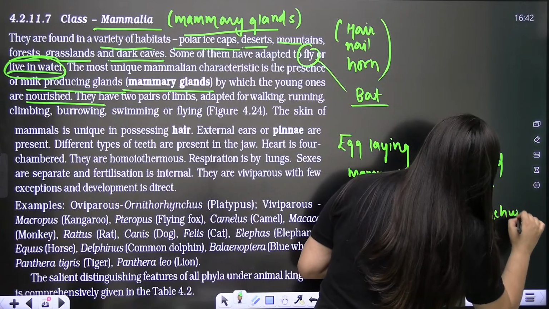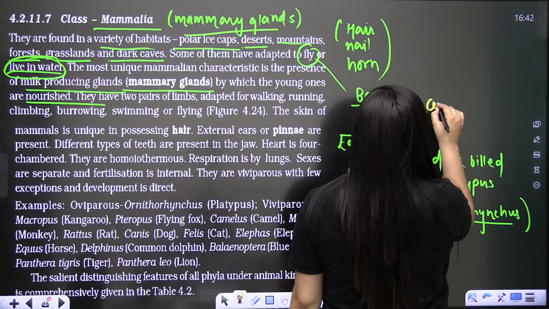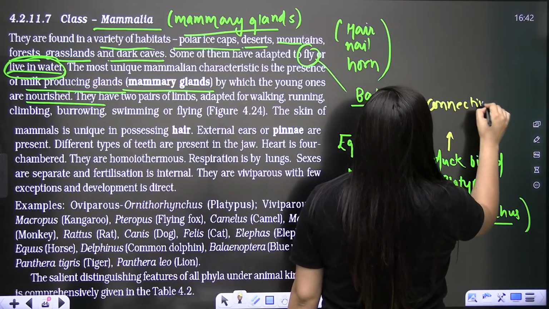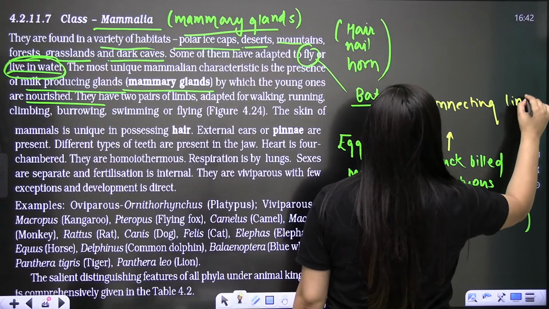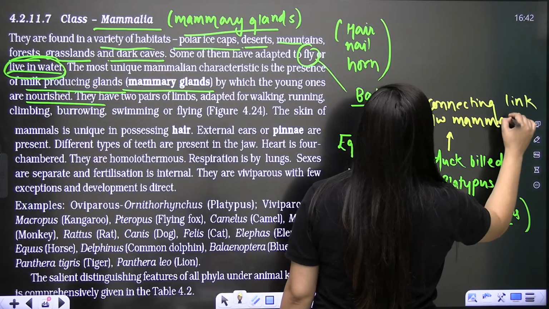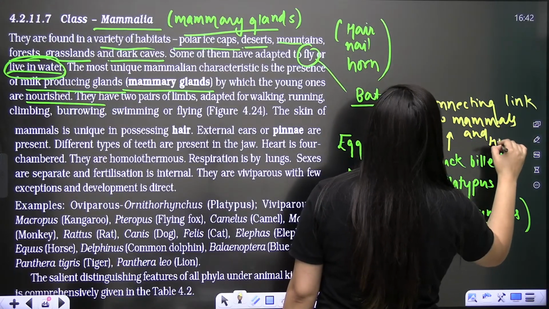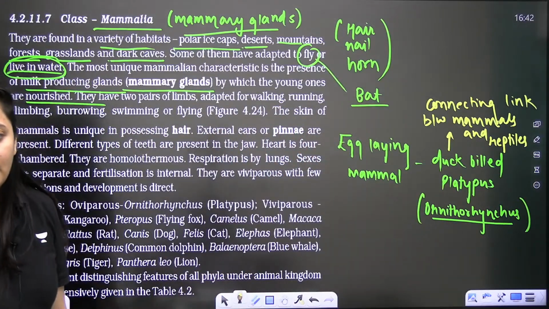It is a connecting link between mammals and reptiles.